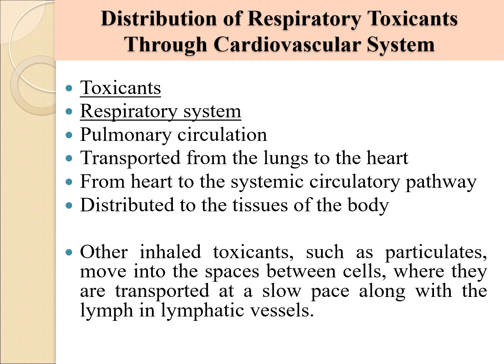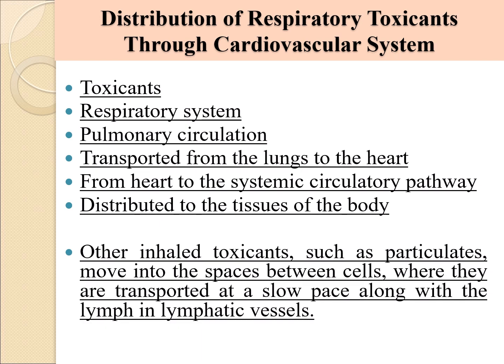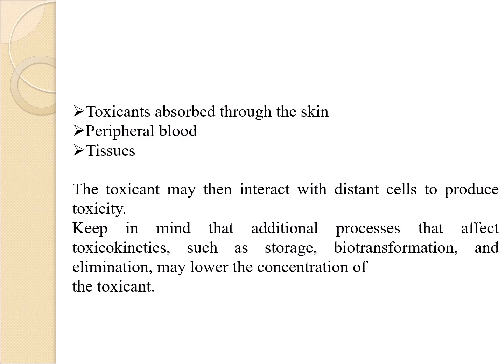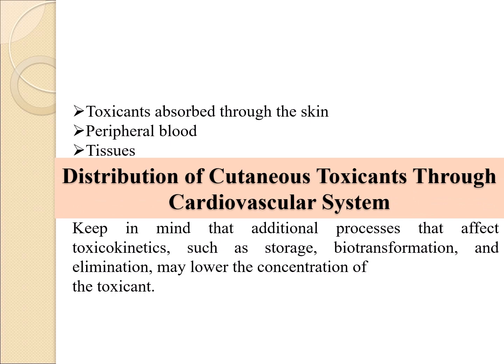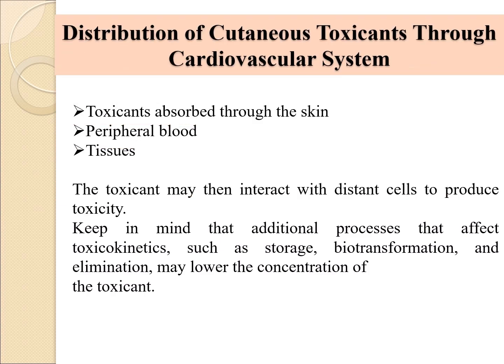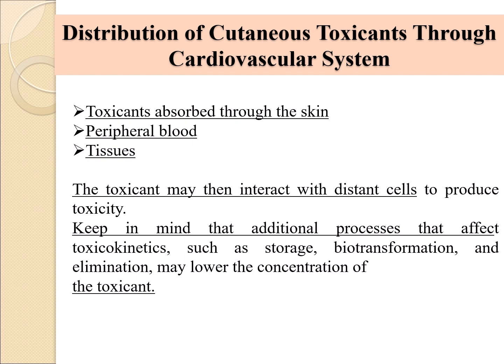Other inhaled toxicants, such as particulates, move into the spaces between cells, where they are transported at a slow pace along with the lymph in lymphatic vessels. Distribution of cutaneous toxicants through the cardiovascular system: toxicants absorbed through the skin enter the peripheral blood. Keep in mind that additional processes that affect toxicokinetics, such as storage, biotransformation, and elimination, may lower the concentration of the toxicant.